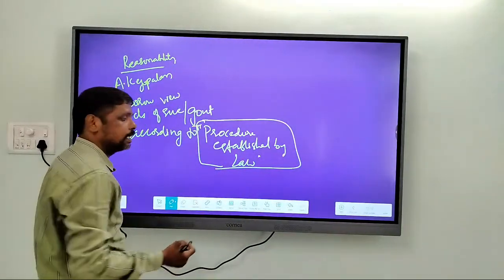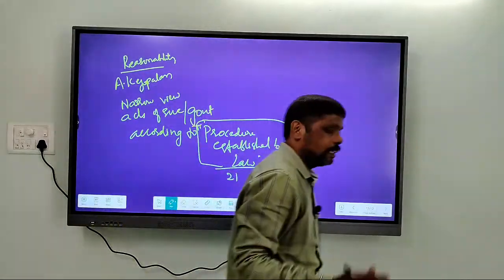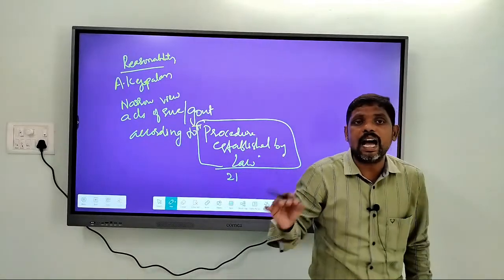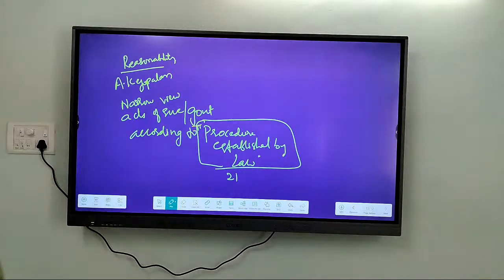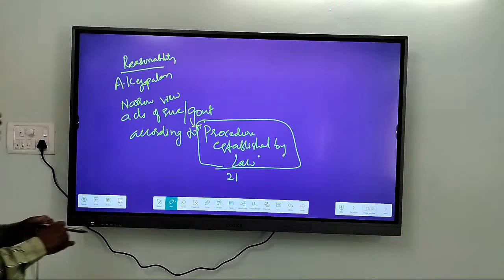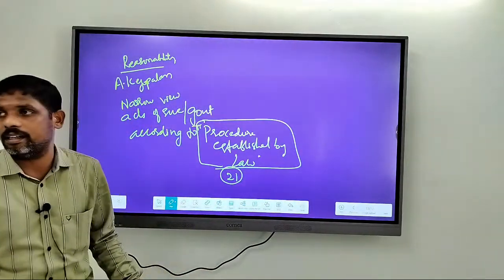In our constitution, it is in Article 21. It is clearly said that every act of the government, every act of the executive should be according to the procedure given by law, or procedure established by law.